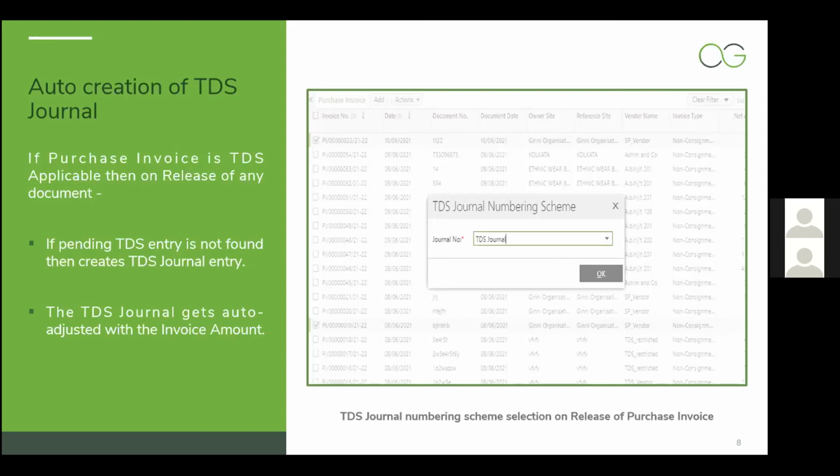At the point of release, if no TDS entry is found pending, then it will create a TDS journal entry, where the system will ask you for the TDS journal numbering scheme. There can be multiple numbering schemes, so the user will have to select which numbering scheme to opt for when creating the TDS document. Thereafter, with respect to that numbering scheme, an auto entry will be created and adjusted with this purchase invoice.